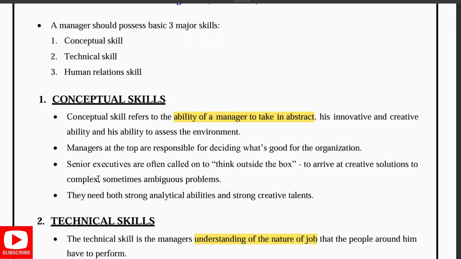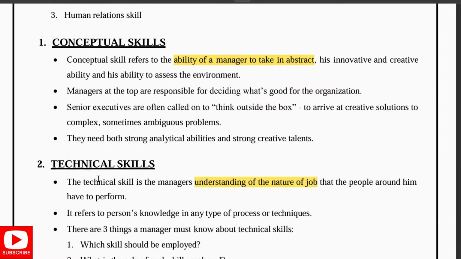It is the ability of a manager to take a broad view of an organization and its future aspects. Then the second thing is he should think, analyze, create, innovate, and have the ability to assess the environment. And another thing is that it is given high importance as managers move up to higher positions and have more responsibilities.